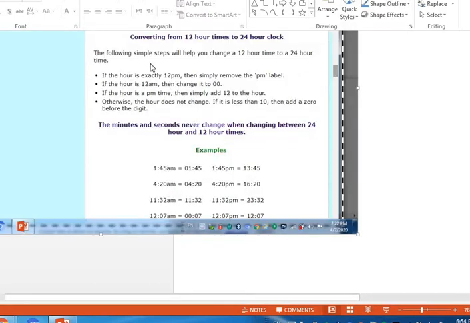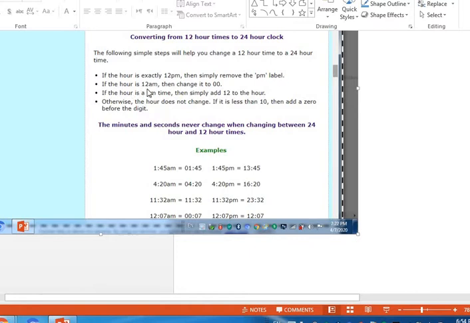Here are some steps for converting from 12-hour times to the 24-hour clock. The following simple steps will help you change a 12-hour clock to a 24-hour clock time. If the hour is exactly 12 p.m., simply remove the p.m. label.